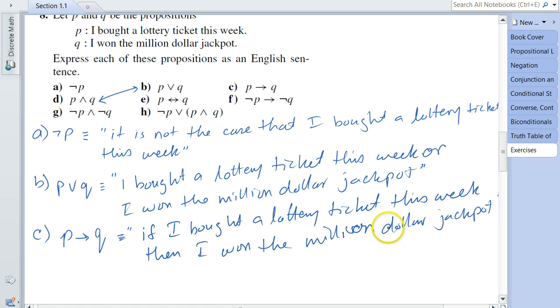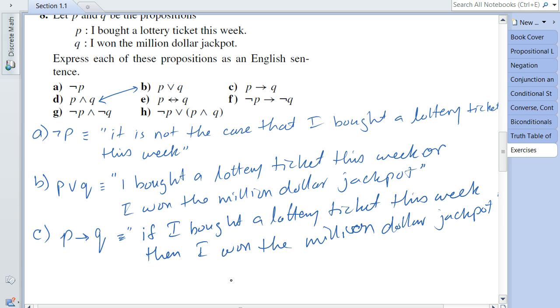Now, as you've noticed, the expression that we produced might have some grammatical issue with it, but as far as logic is concerned, we have applied the definition, and after applying the definition, this expression is logically equivalent to the compound proposition P implies Q. You can now be creative and re-express this in any way you want, but keep in mind that the resultant expression that you'll come up with should be logically equivalent to what we have written over here.